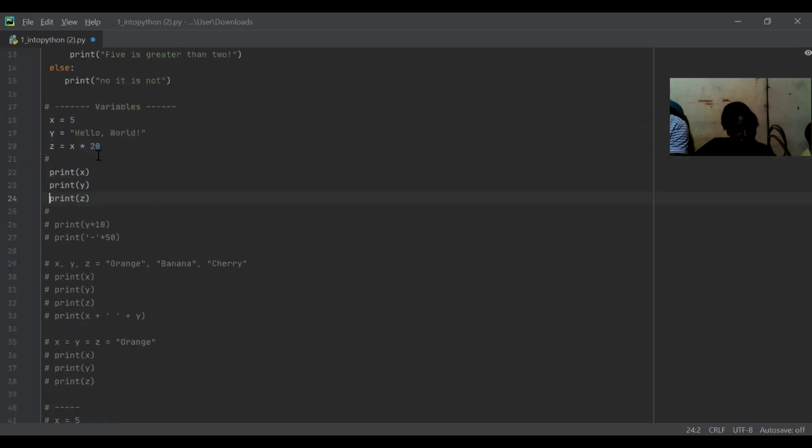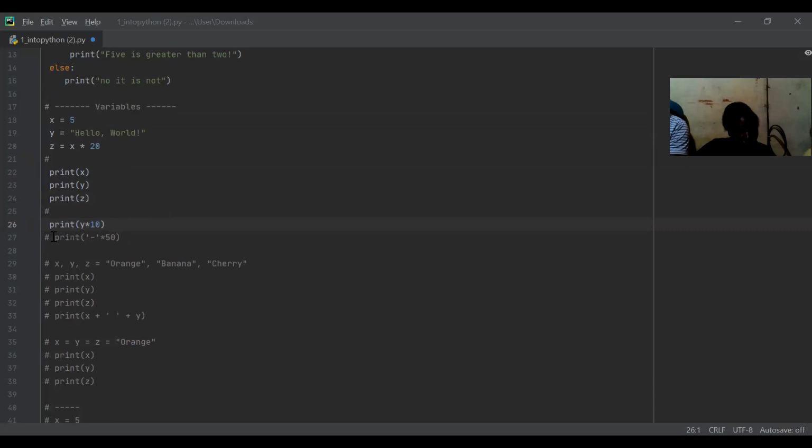Now, let's say I want to write print y times 10. What will it do? y isn't a number. y is a word. So it will just print hello world 10 times. It will write hello world, hello world, hello world. So if you're in detention and you want to save time, you just use Python.